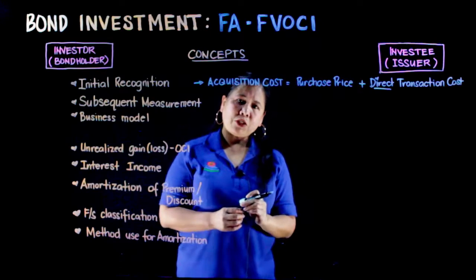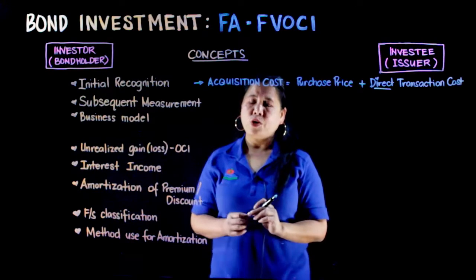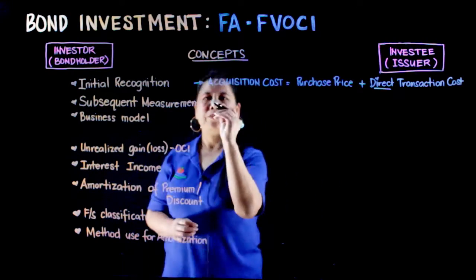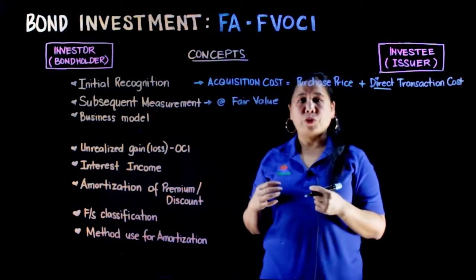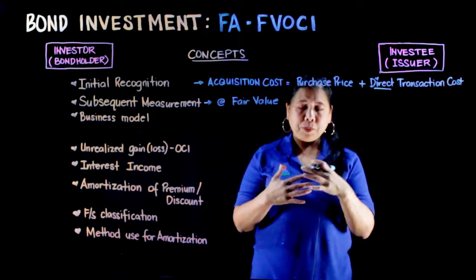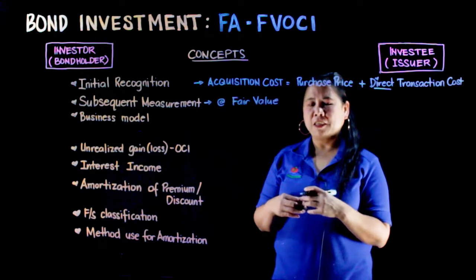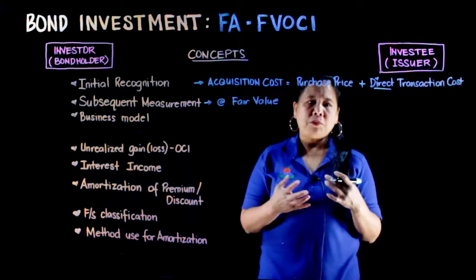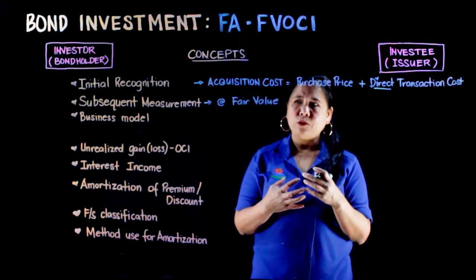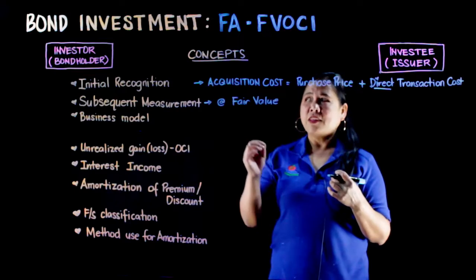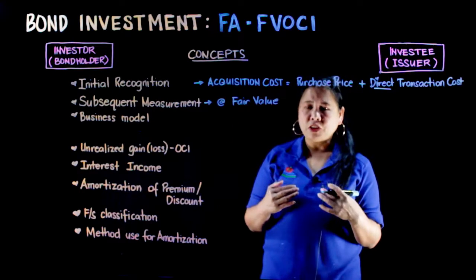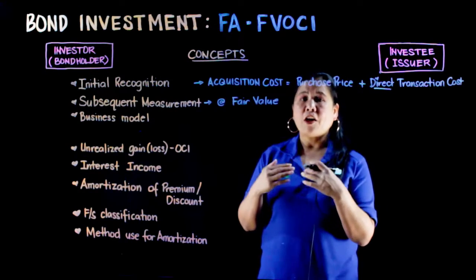The subsequent measurement naman on this category is at fair value. Kaya nga siya tinawag fair value through other comprehensive income. Pag-aaralan natin yan sa ating practice questions. Subsequent measurement is kung paano mo siya imi-measure kapag nag-prepare ka na ng financial statement ng investor. Ang mini-measure natin itong bonds na ito at fair value.